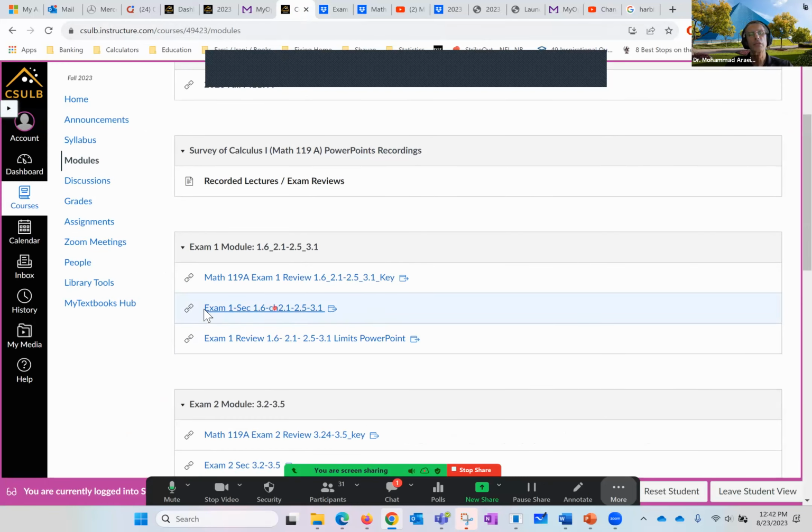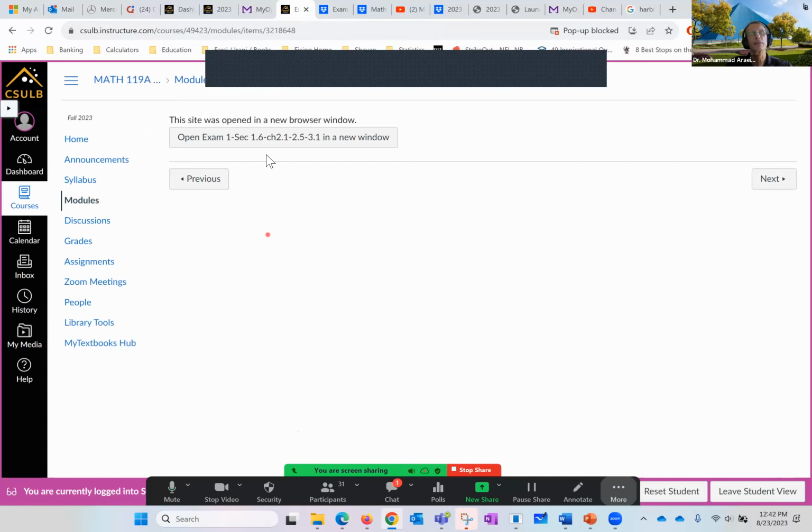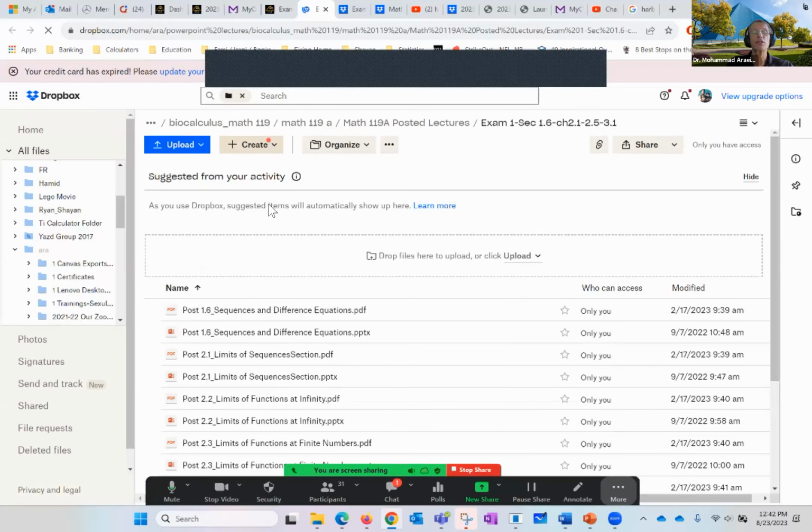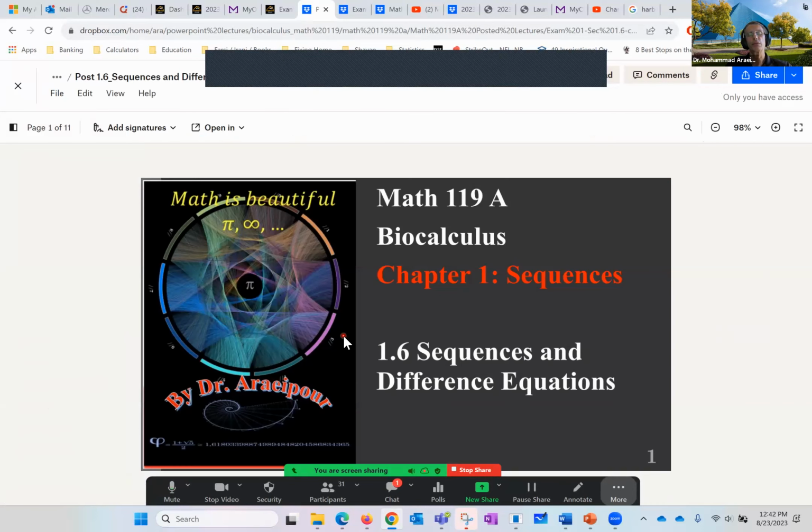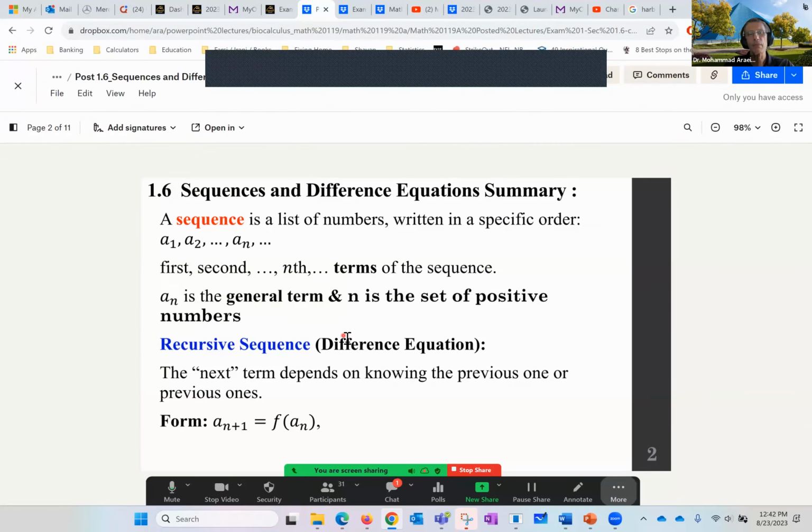So going back to the modules. This is what you really need when I lecture. So pay attention to this. What do you find there? You find the first module, PowerPoints, in the form of a PowerPoint or a PDF file. That's your choice. If you go with the PowerPoint, you put it in slide mode. That's how we are going to cover it, and we start today.